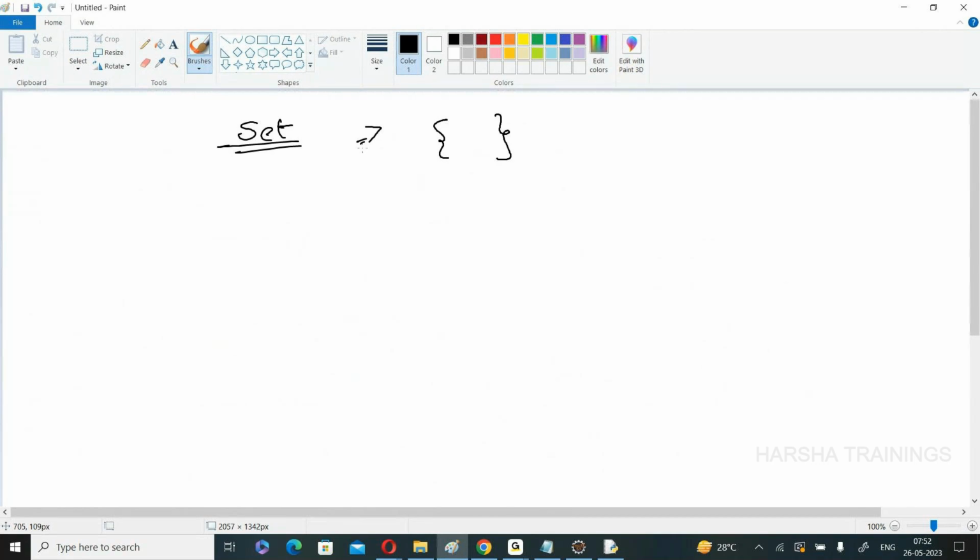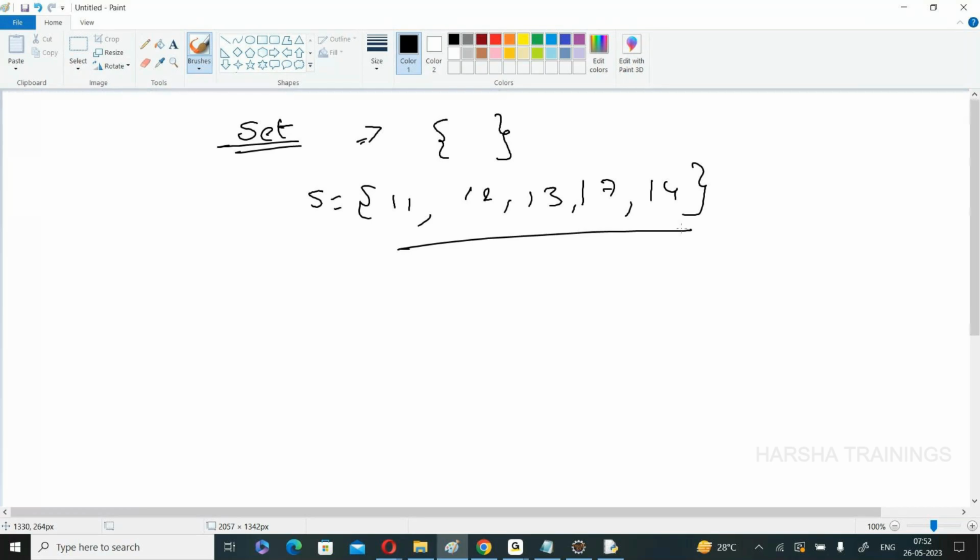Then how do they differ? No problem. How are the elements of a set stored? S is equal to 11, 12, 13, 17, 14, like this. If the elements are stored pairwise, that is called a dictionary. If single elements, that is called a set.